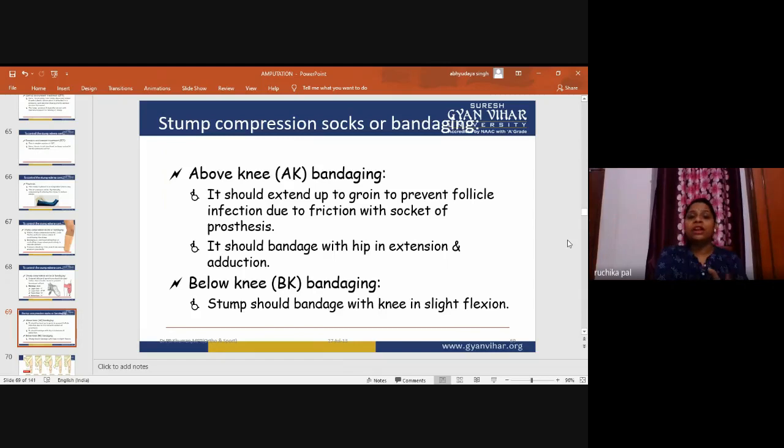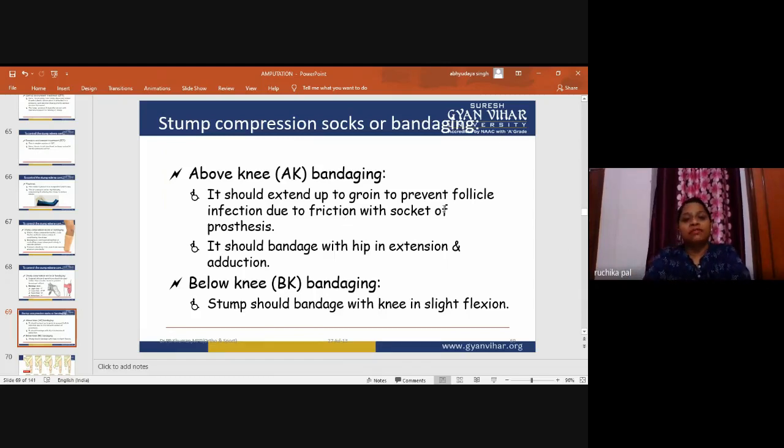Bandaging is applied for prevention of friction with the socket of the prosthesis. As the socket will fit to the stump, there should be no friction, because if friction is there, skin abrasions can occur, stump infection can occur, or follicle infection will be there. So the bandaging is extended up to the groin level, because the socket of the prosthesis ends at the groin level.